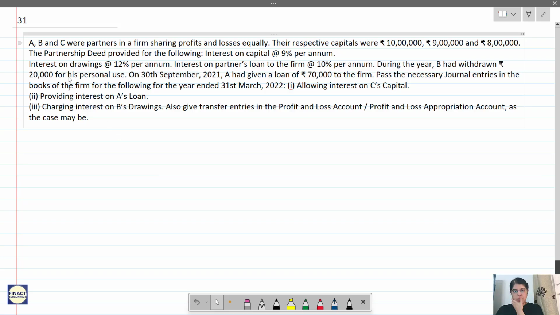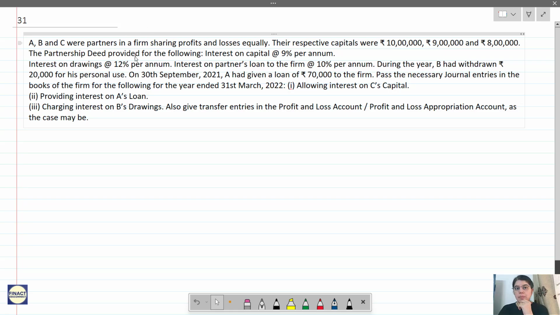Question number 31 now. A, B, C were partners in the firm, sharing profits and losses equally. Their respective capitals were 10 lakhs, 9 lakhs and 8 lakhs. So when they say respective, you already know that the capital of A is 10 lakhs, B is 9 lakhs and C is 8 lakhs.